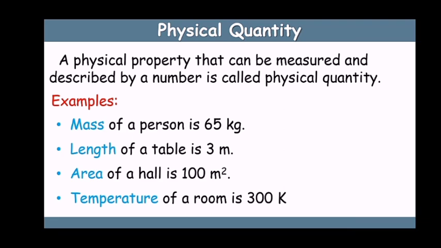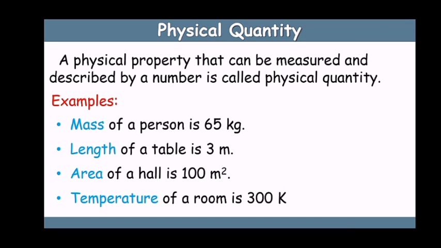Now you see one thing in common in all these quantities: mass has a number and then a unit. Number is 65, unit is kg. Length has a number 3 and then a unit meter. Area has a number 100 and then unit meter square. Temperature again has a number 300 and then unit Kelvin. Which means all these physical quantities have one thing in common.